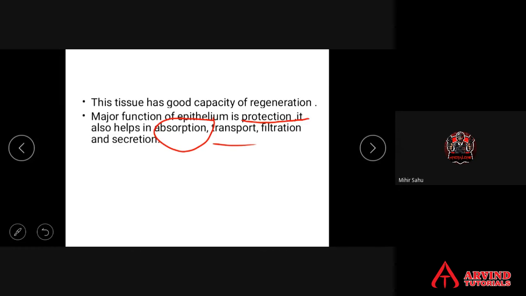Transport, filtration, in the nephron and kidney you will find epithelium for filtration, and secretion, producing enzymes and hormones. So the major function performed by epithelium is protection. It helps in absorption, transport, filtration as well as secretion.